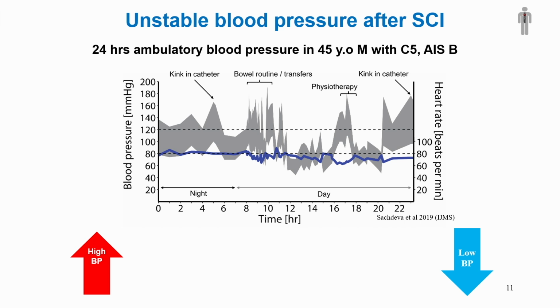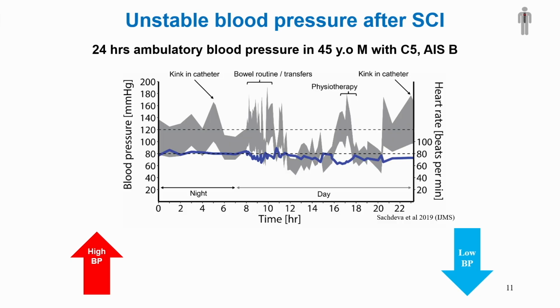Also, you have to be aware that we classify people with spinal cord injury as complete or incomplete injury, and we give them a grade on the American Spinal Cord Injury Association Impairment Scale: A, B, C, and D. A: there is no motor and no sensory function below the level of injury. B: there is no motor function, but some partial preservation of sensory function below the level of injury.